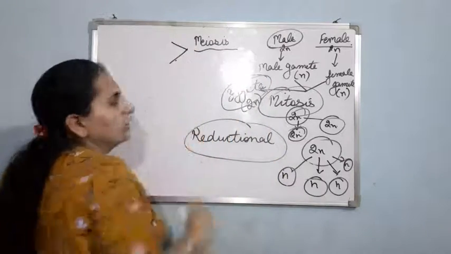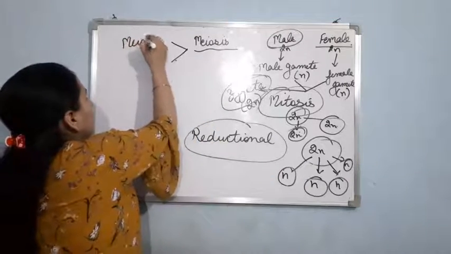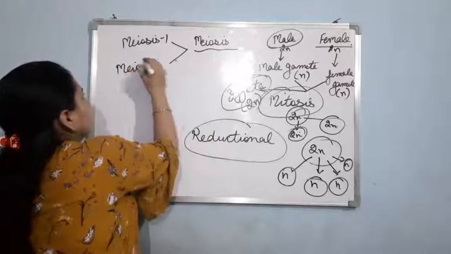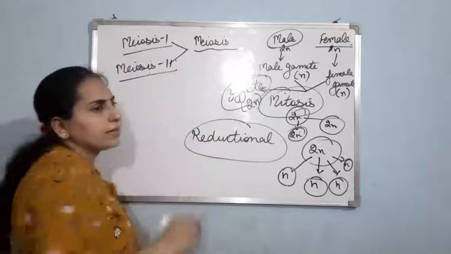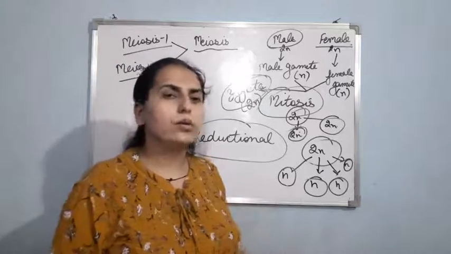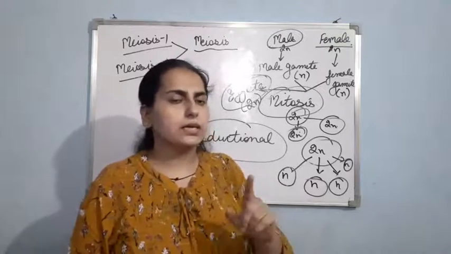Now, let us talk about meiosis. Meiosis includes two stages, that is meiosis 1 and meiosis 2. And second point I told you, meiosis is reductional division. Third, again I told you, it results in the formation of 4 haploid progeny cells.